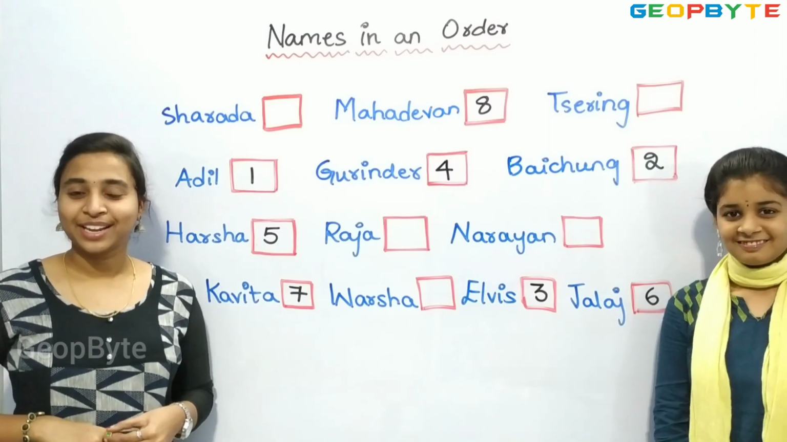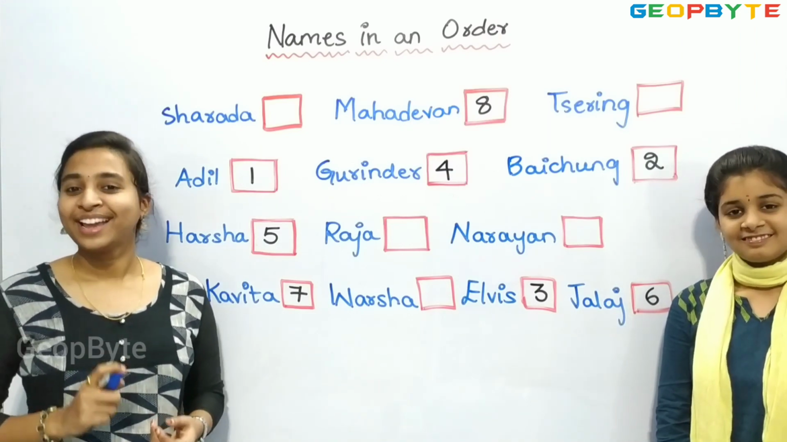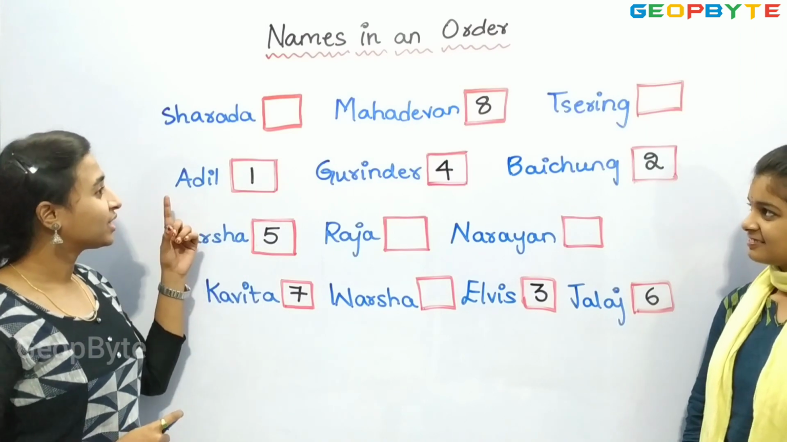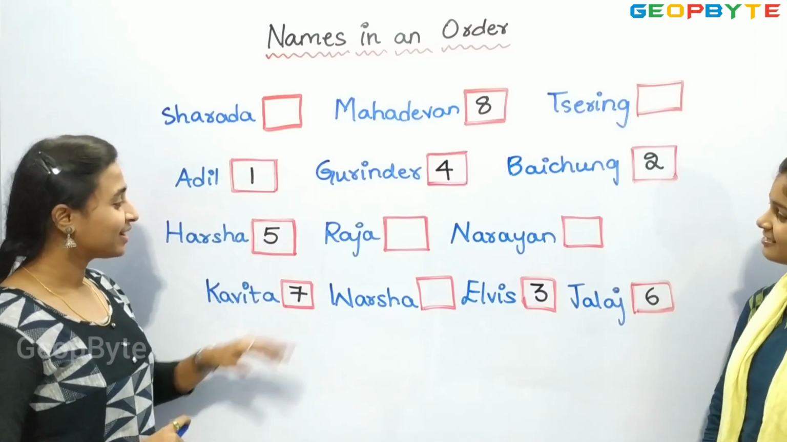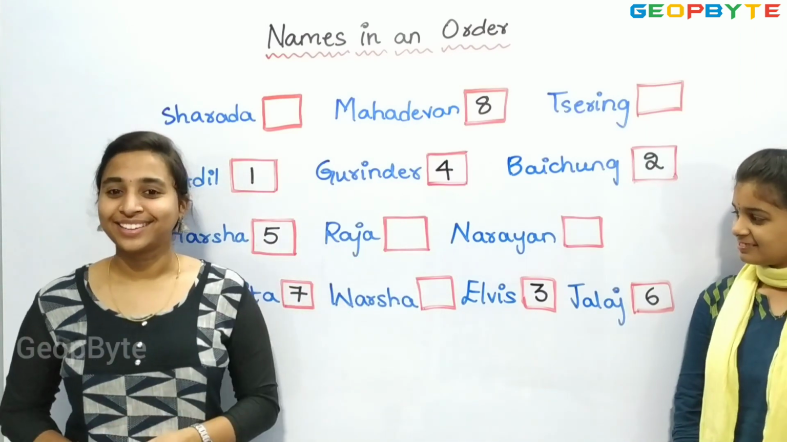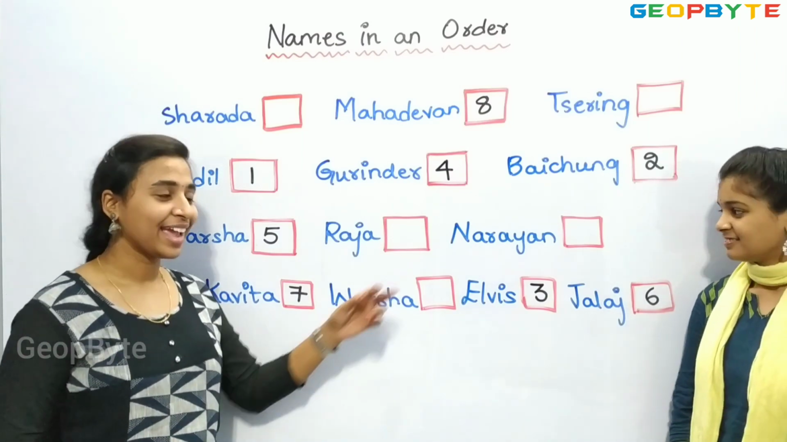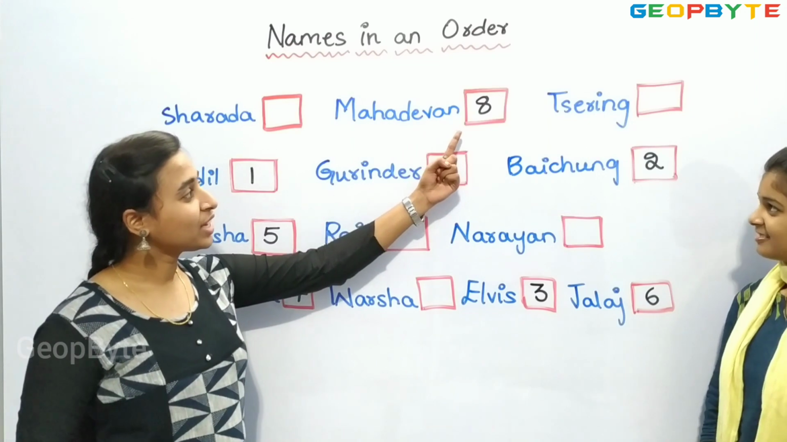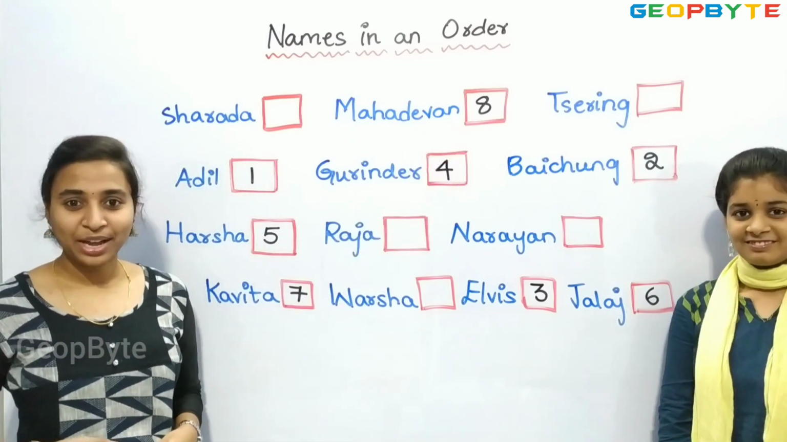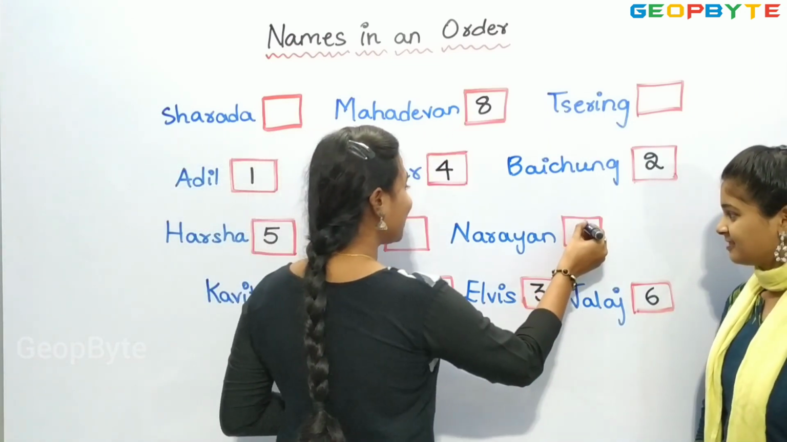Now let us see the name starting with the letter N. Sharada, Sering, Raja, Narayan. Children, Narayan name is starting with the letter N. So, after 8, the number 9 comes. Let us give 9 to Narayan.